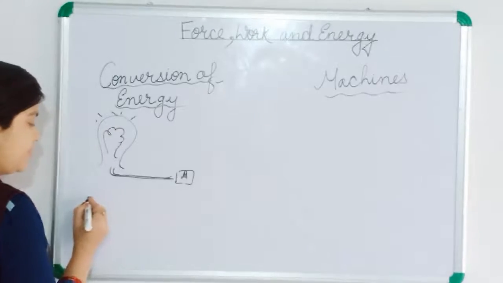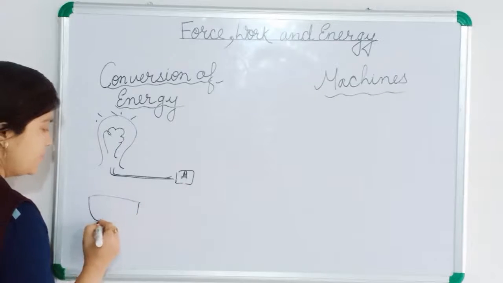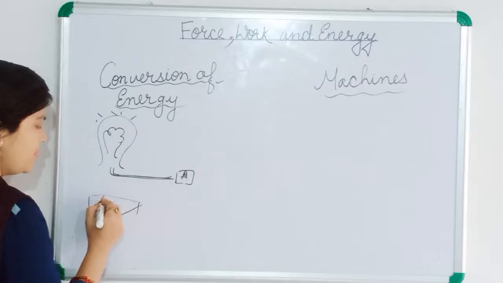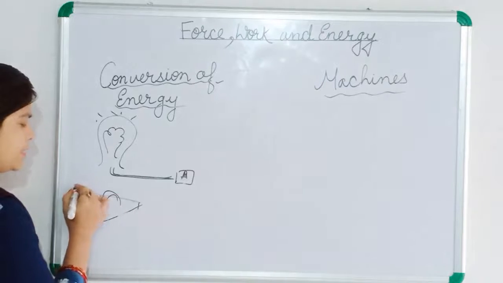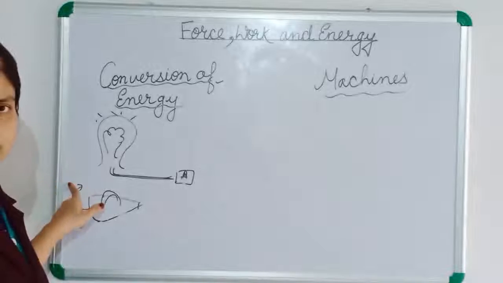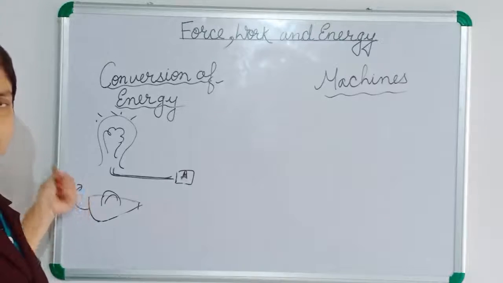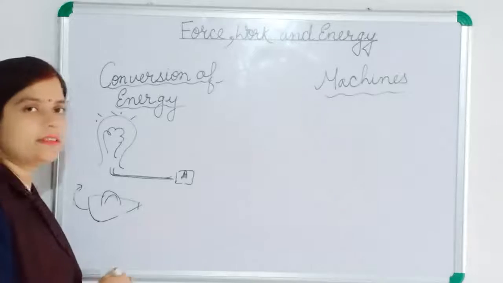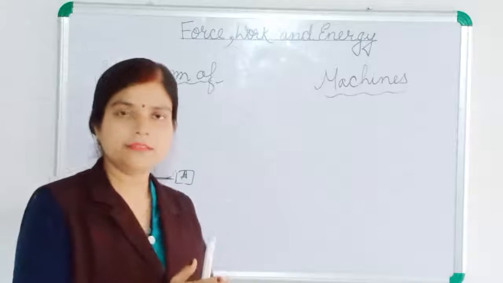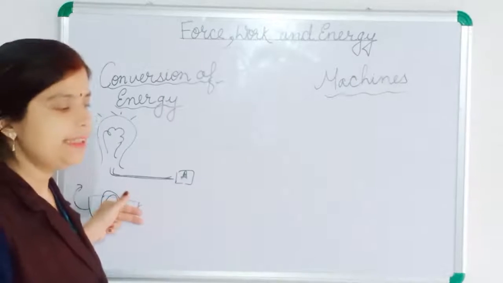The next example is the iron. You can see we are pressing now. We are using an iron for pressing clothes or anything. This iron is also running on electricity. As we switch on the power point, it will start running. And what happened in this iron? It is heated. So here electrical energy is converting into heat energy.